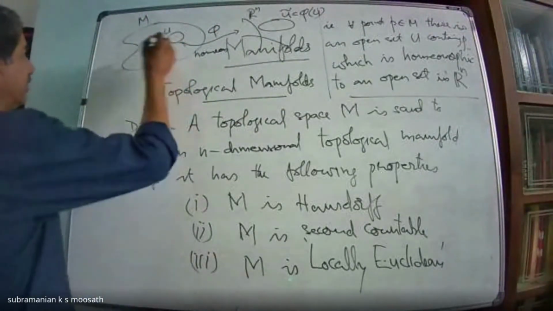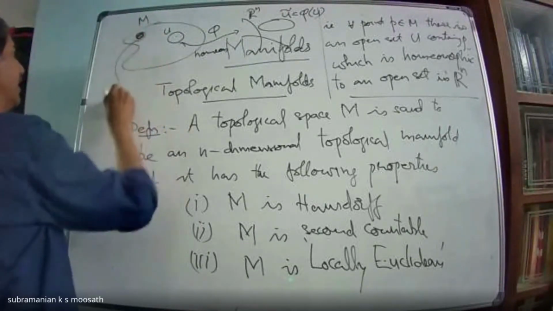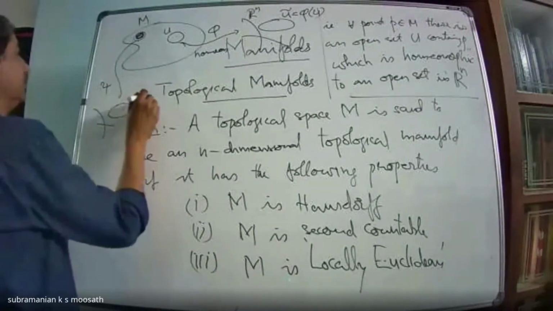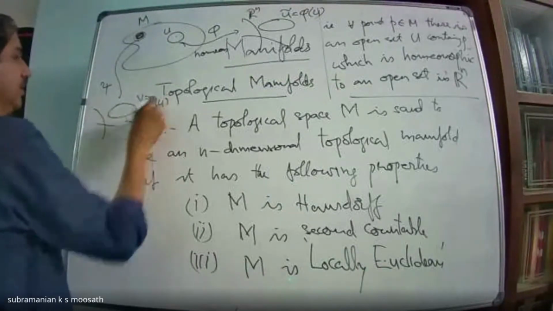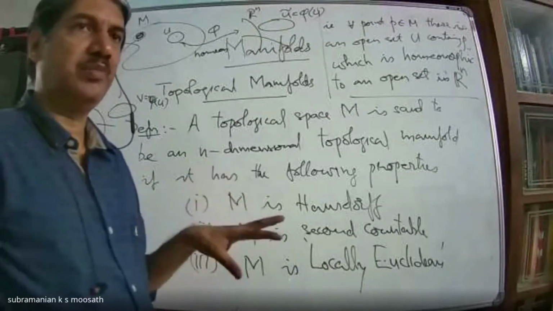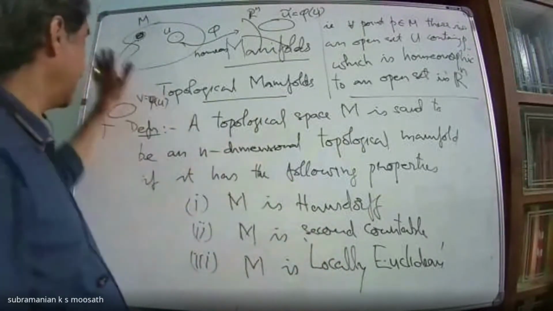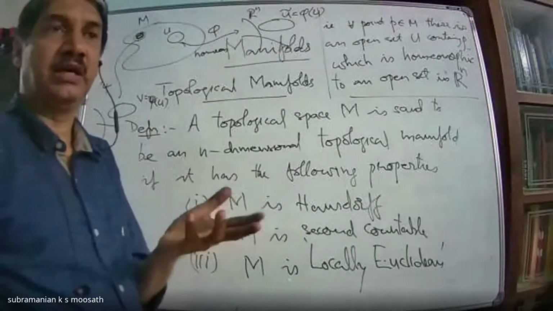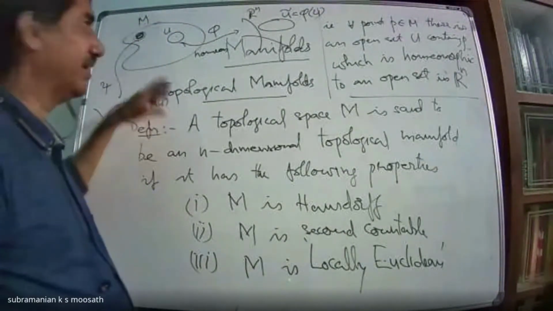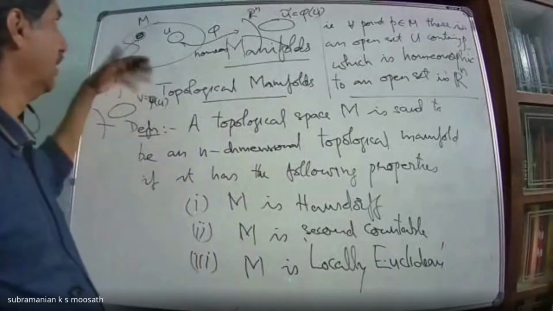So if I can do this for any point, whatever point I give in M, you should be able to produce some open set which I can identify with some open subset in Rn. Then we say that this M is locally Euclidean. For any point, there exists an open subset. Now you understood why second countability is important. I am covering M with open subsets, and those open subsets are homeomorphic to open subsets in Rn. That cover I wanted to be a countable cover.